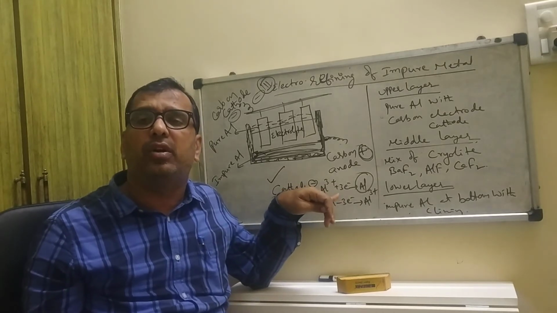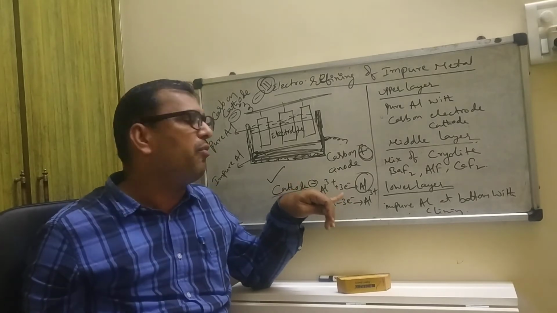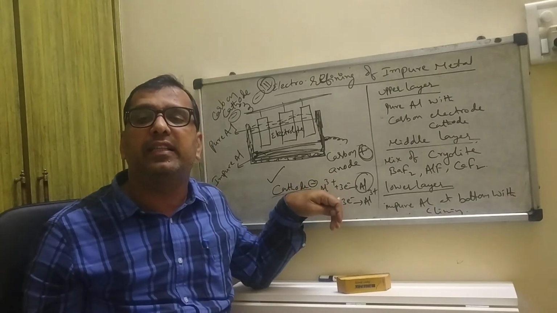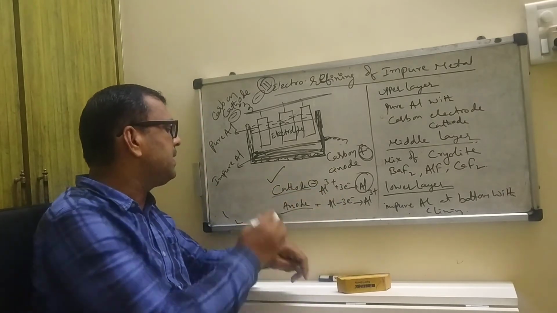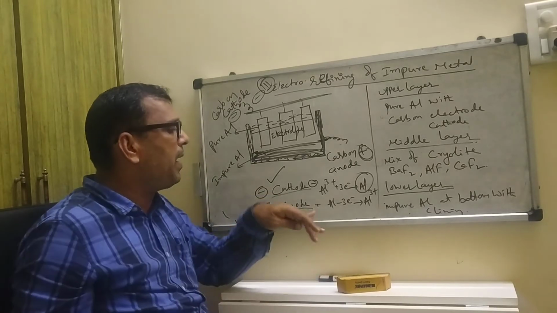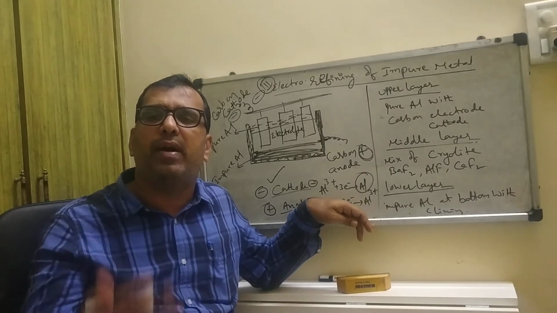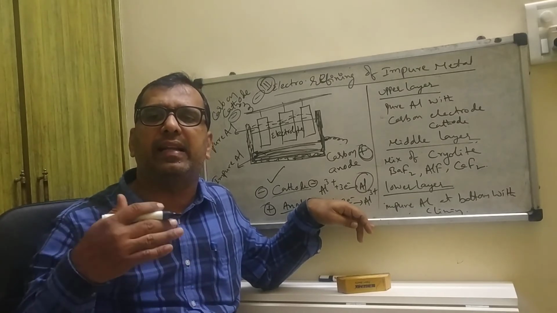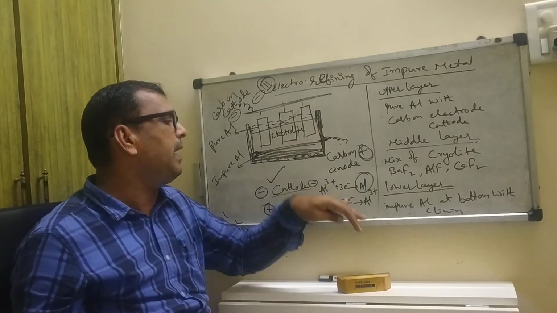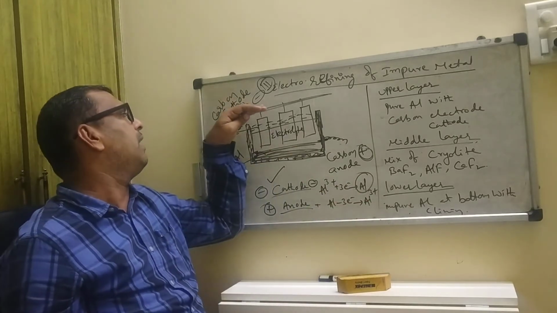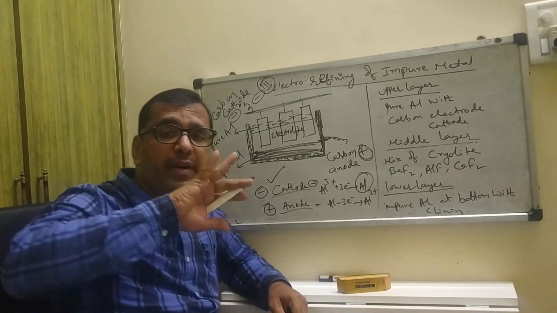The aluminium ions are displaced from the middle layer. This is very important. At the lower level, aluminium loses electrons and is converted into ions. These ions are attracted by the middle layer, enter the middle layer, and are then collected at the cathode. Like that, finally the impurities are eliminated.